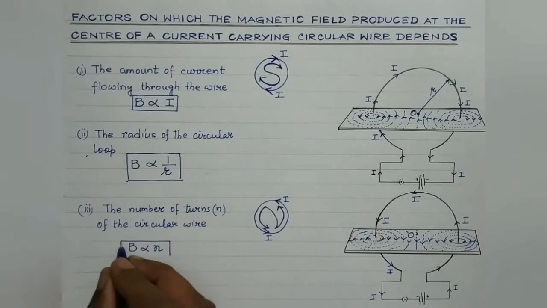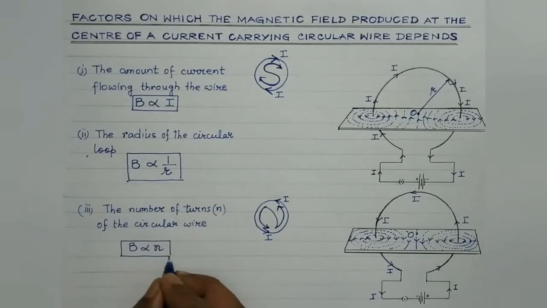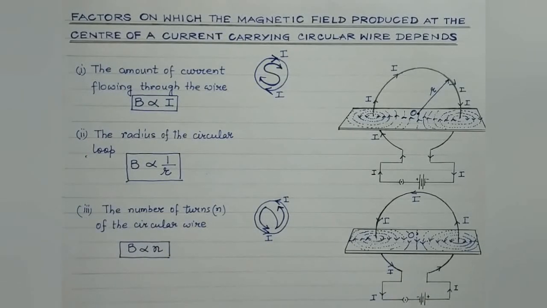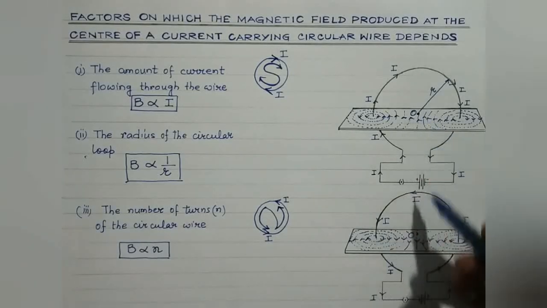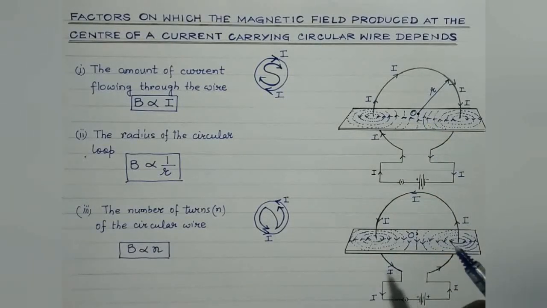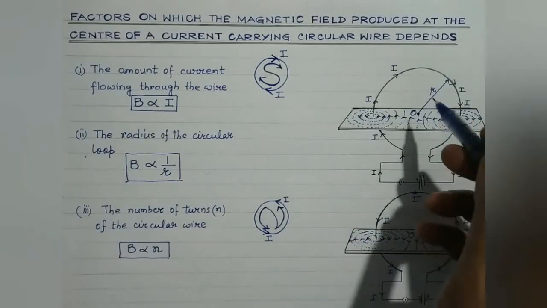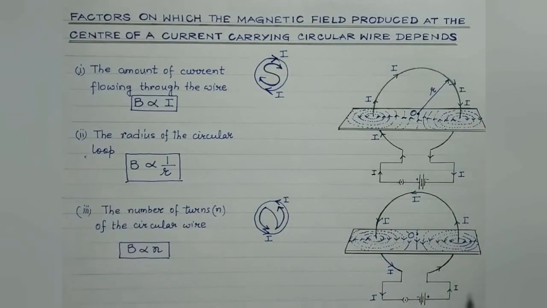So students, these are the factors on which the magnetic field produced at the center of a current carrying circular wire depends, right? So students, do practice the plot of these magnetic field lines due to a straight current carrying conductor and due to a circular current carrying loop. These are very, very important questions from examination point of view.